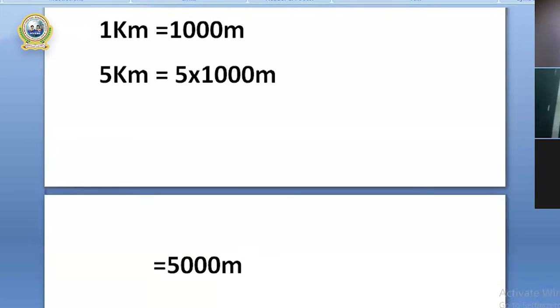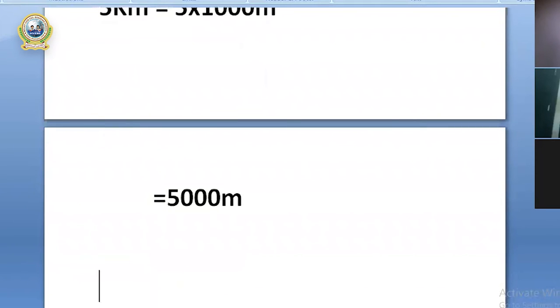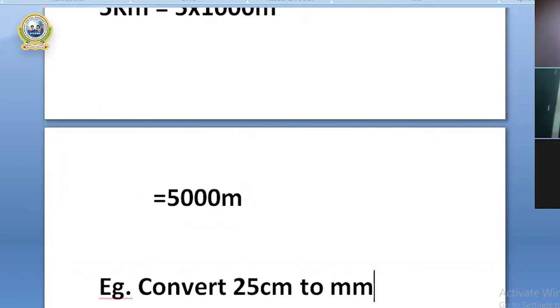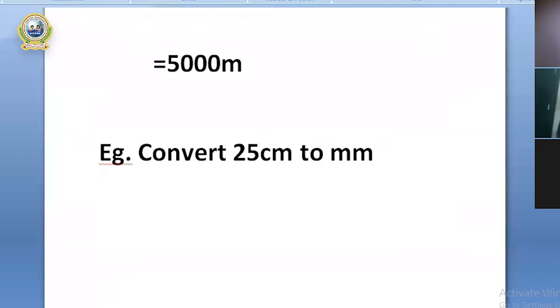So this is how we convert kilometer into meter. Again the question might be asked in this way. Example: convert 25 centimeter to millimeter. So let's say this is another question. So what do we have to do?